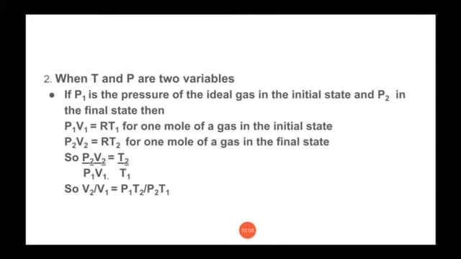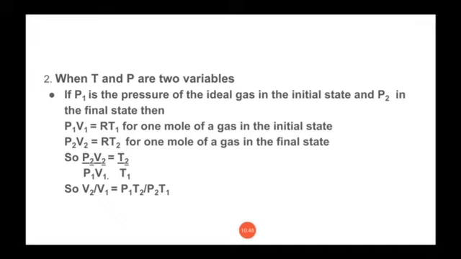Now we are taking the second part of this topic, that is when temperature and pressure are the two variables. Now here the two variables are temperature and pressure. So what is different over here? Instead of volume we have taken pressure. So now if P1 is the pressure of the ideal gas in the initial state and P2 is the pressure of the ideal gas in the final state, then for 1 mole of an ideal gas we can write